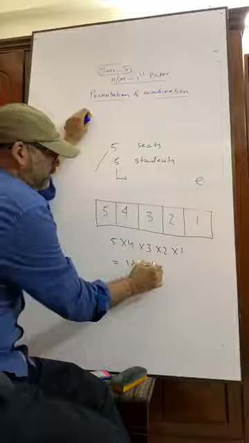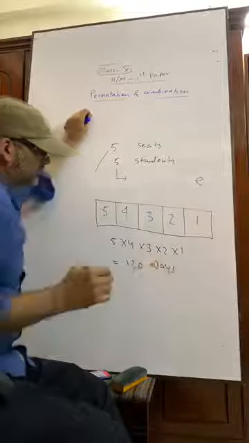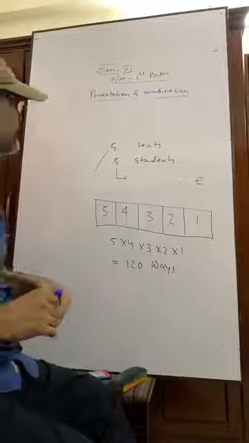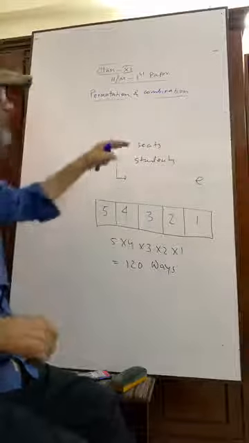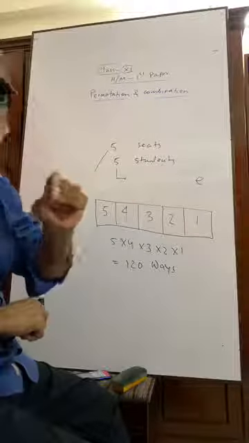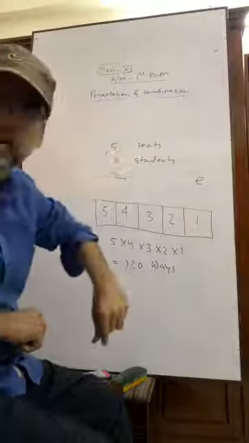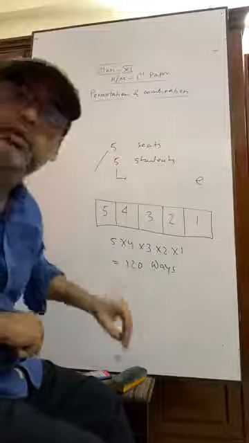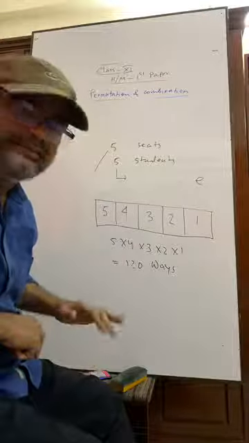We have 120 ways that we can make 5 students sit in 5 seats. Okay? We have 120 ways. Is it?